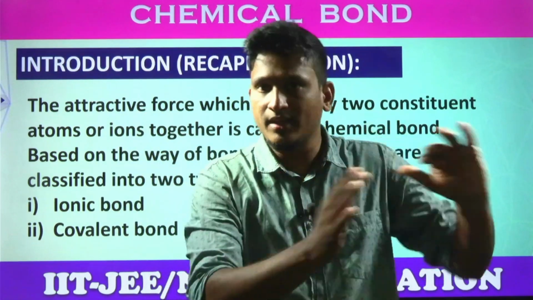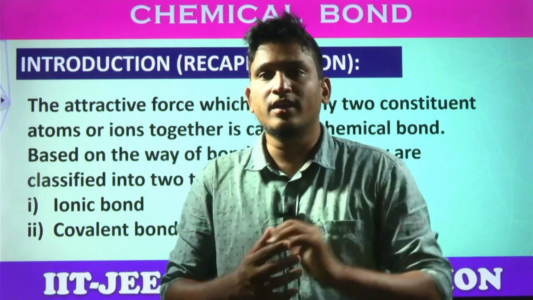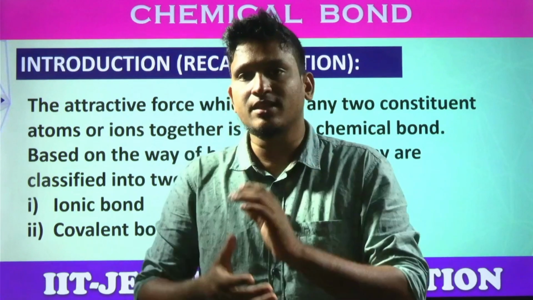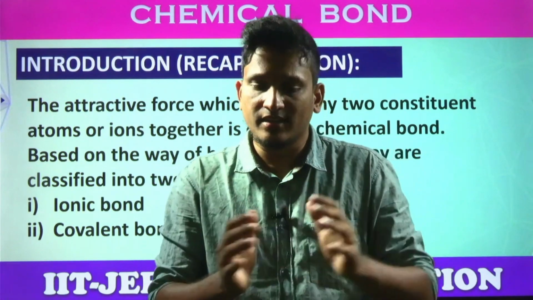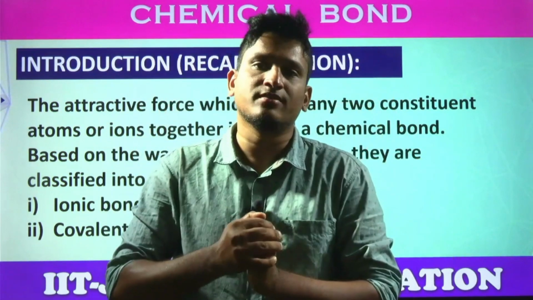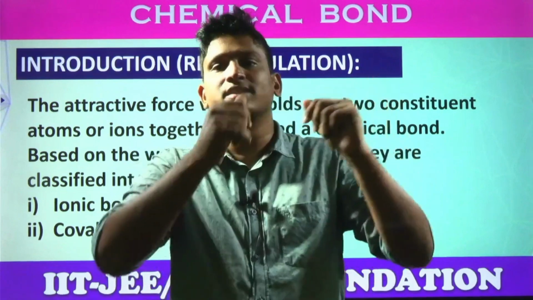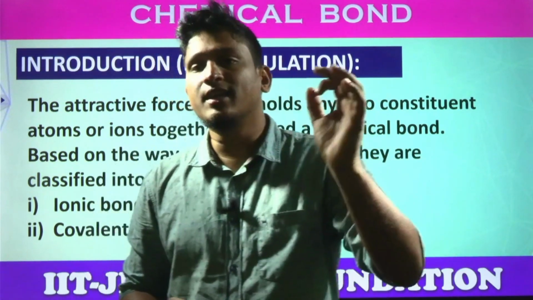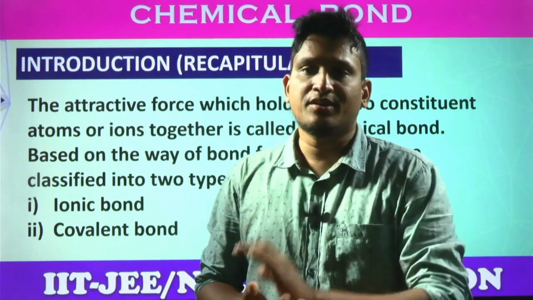Now look at the remaining elements. Are the remaining elements' configurations completely filled? Do they have a completely filled s subshell? Do they have a completely filled p subshell? No. You know why the remaining elements are reacting? They want to achieve the noble gas configuration. They want to get those 8 electrons in their valence shell. That is explained by a rule called the octet rule. Every element shows a tendency to get 8 electrons in its valence shell.